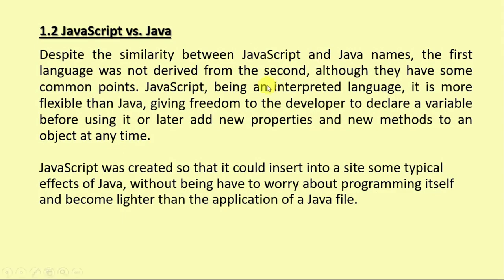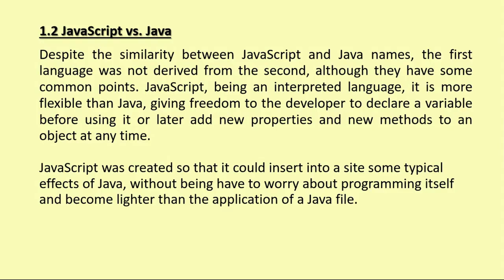There is another question that mostly occurs: what is the difference between JavaScript and Java? Many programmers are confused, and it is the most important question that arises. So what is the difference between JavaScript and Java? The answer is, despite the similarity between the names, the first language was not derived from the second. Although they have some common points, every programming language has some similarities and some dissimilarities.